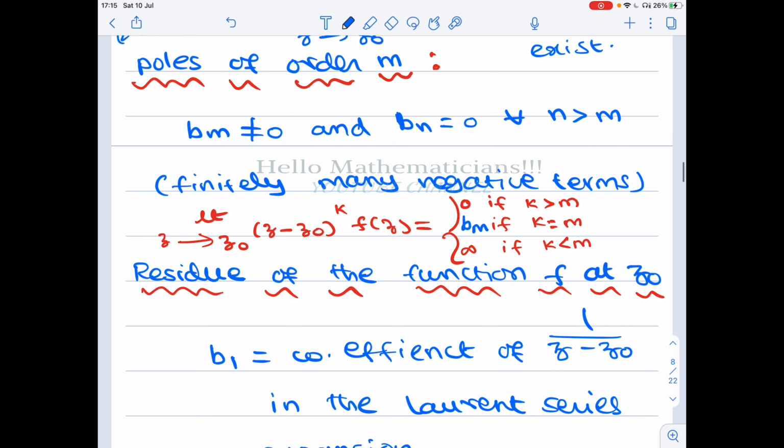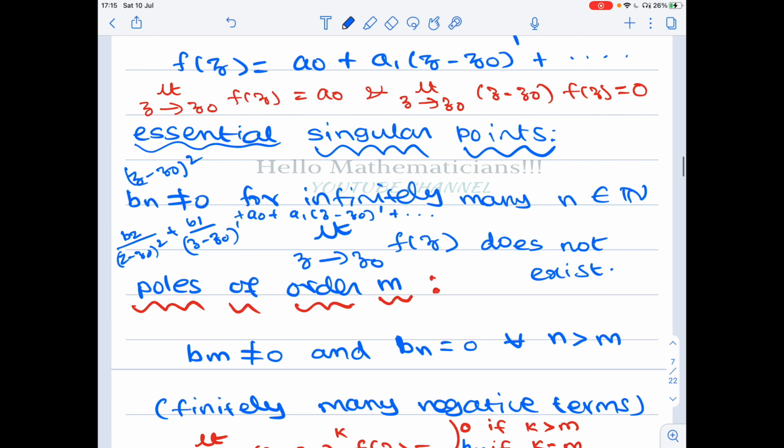If k less than m, suppose you are multiplying by just (z minus z naught). Here the order is 2 but I am multiplying by a lesser power, so the power will be reduced by 1. Here I will get a naught times (z minus z naught), a1 times (z minus z naught) whole square, so all the powers get increased.